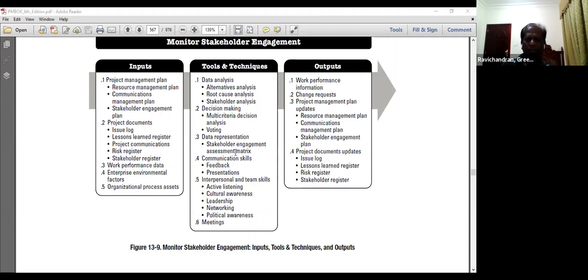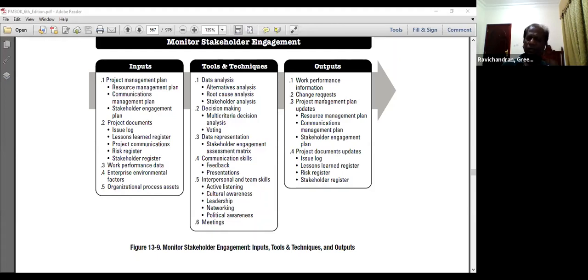Then in the communication skills, we are again using feedback, presentations to make sure they understand the current status of the project, which increases the stakeholder engagement activities. Interpersonal team skills like active listening, cultural awareness, leadership, networking, political awareness, and meetings.